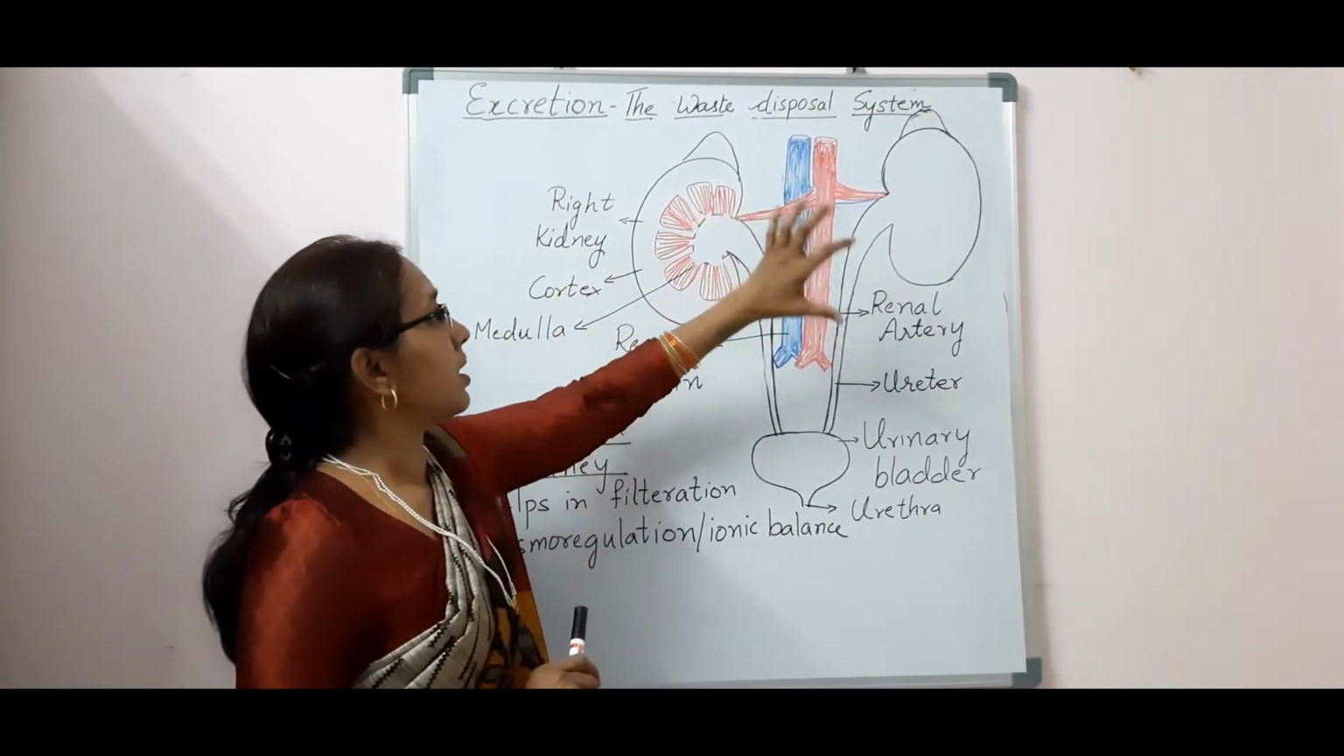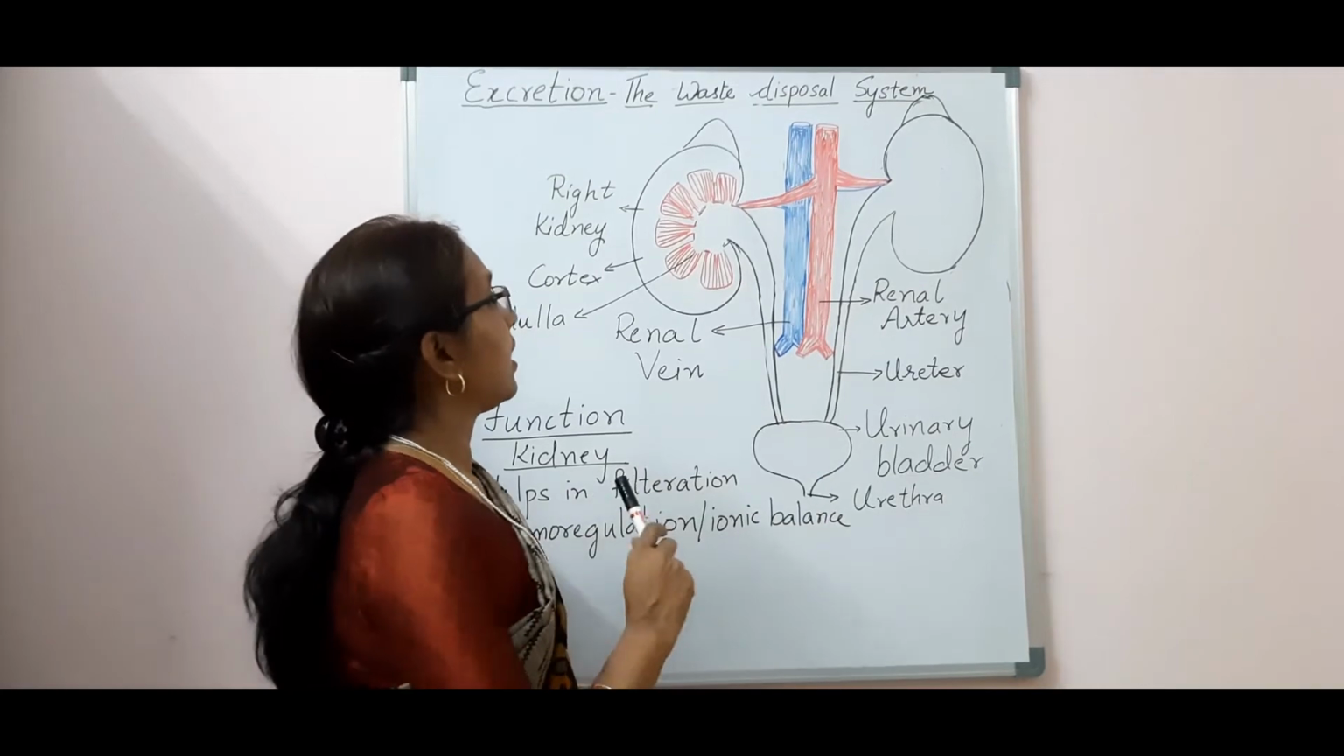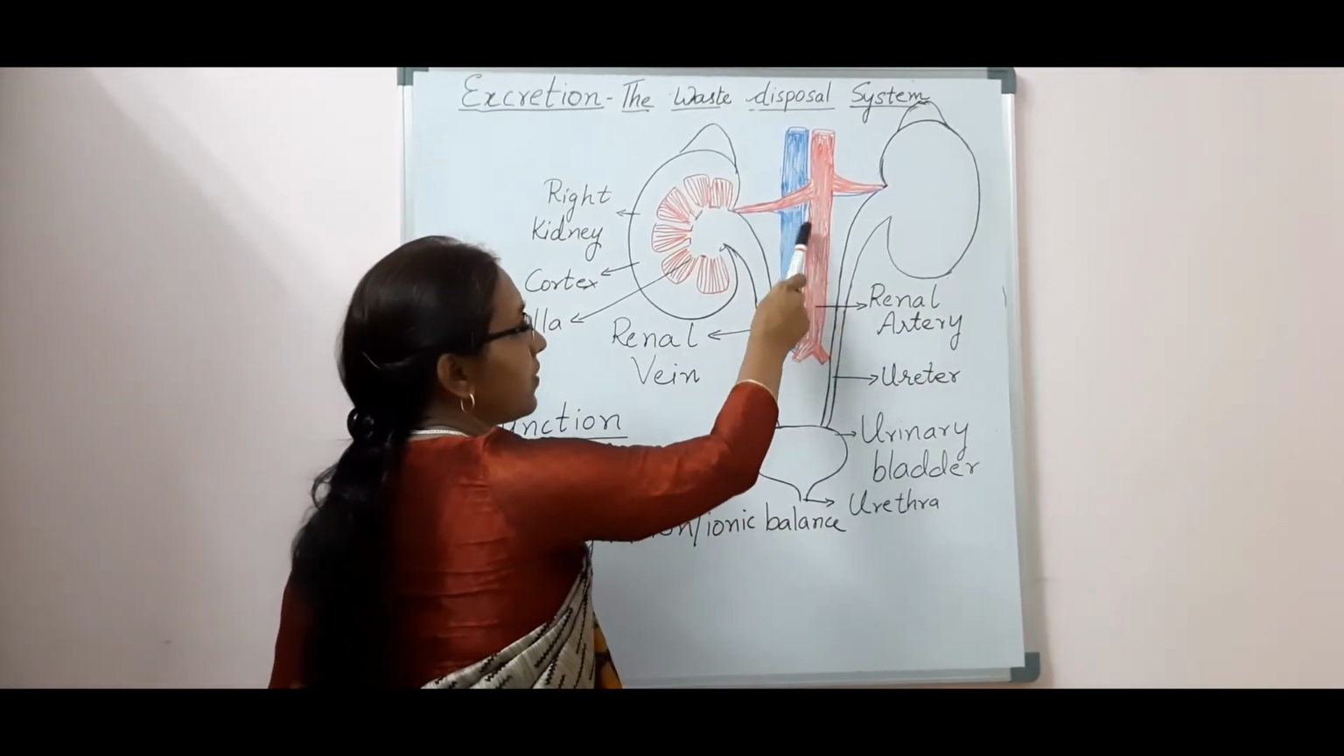So you have now learnt the different parts of the renal system, and now you can see here there are two blood vessels.